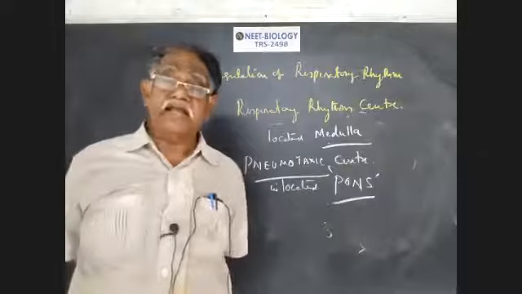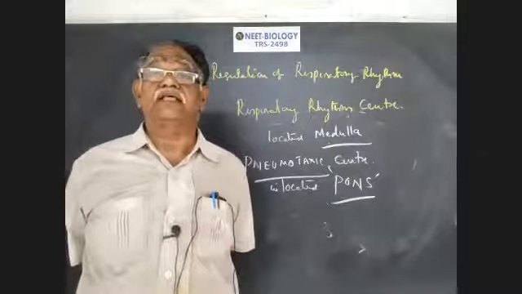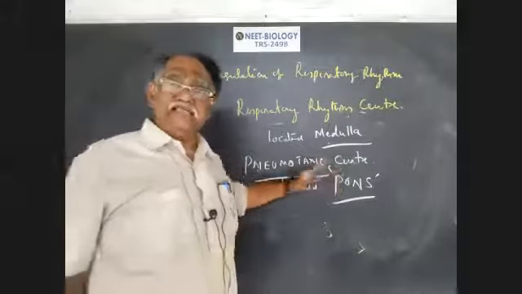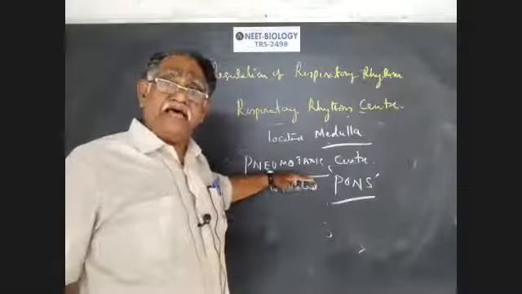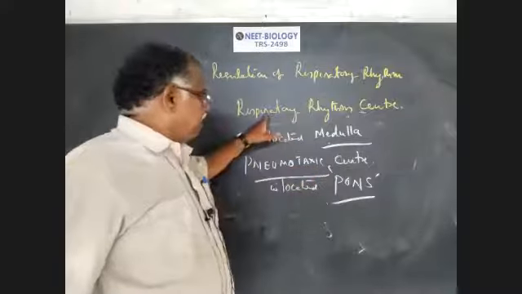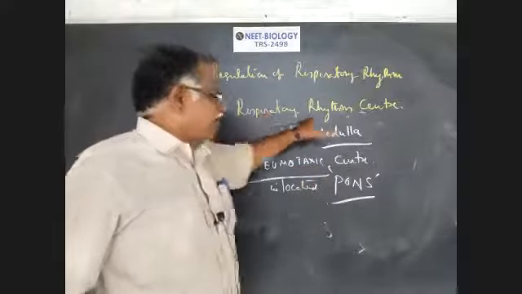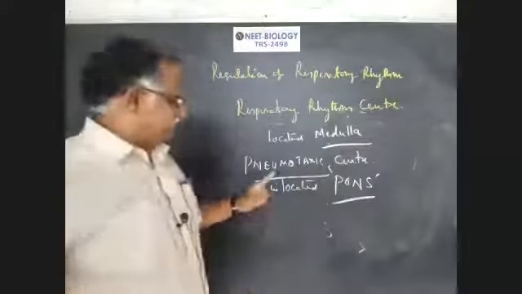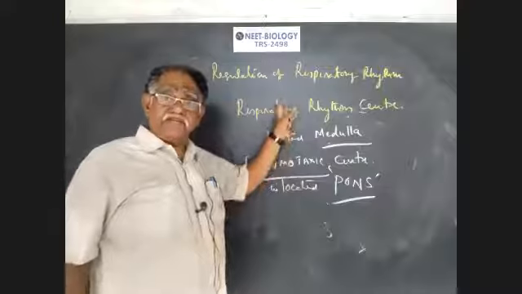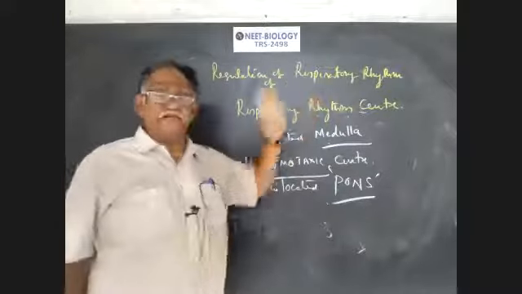There, the second respiratory regulatory center is located, what is called pneumotaxic center. Signals from the pneumotaxic center located in pons moderate the function of the respiratory rhythm center.